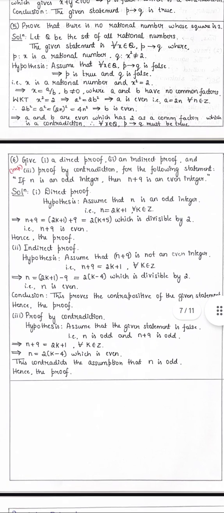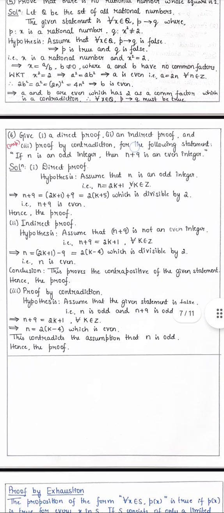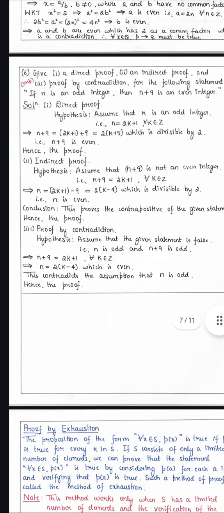Give a direct proof, an indirect proof, and a proof by contradiction for the following statement: if n is an odd integer, then n plus 9 is an even integer. For the direct proof, consider n an odd integer, so n equals 2k plus 1 for some k belonging to the integers. Then n plus 9 is 2k plus 1 plus 9, which is 2k plus 10, that is 2 into (k plus 5), which is divisible by 2. So n plus 9 is even, hence the proof.